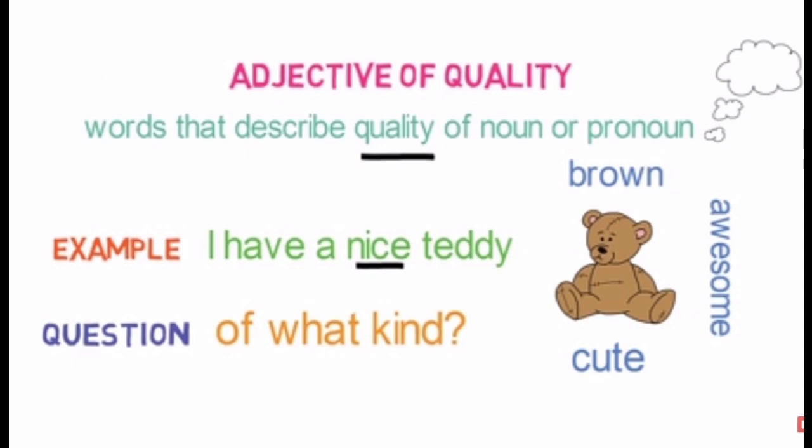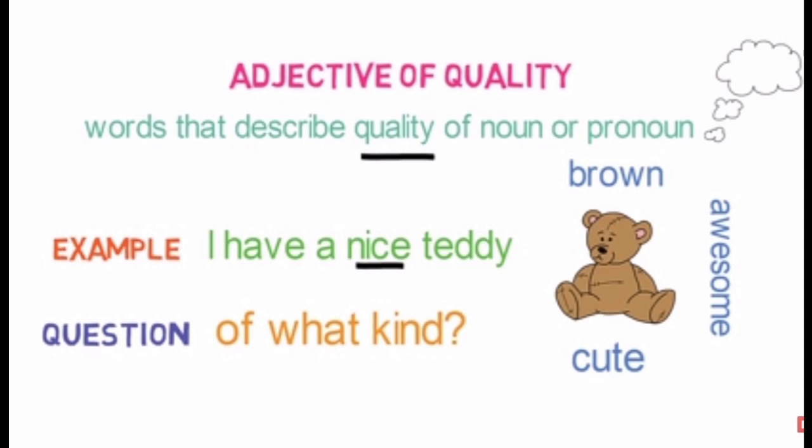The first type is adjective of quality. We already know that adjective means describing a noun or pronoun. When coming to adjective of quality, it says that the word that describes the quality of noun or pronoun is adjective of quality. Note the word quality. It should describe the quality of noun or pronoun. Let me give you an example to make it clear.